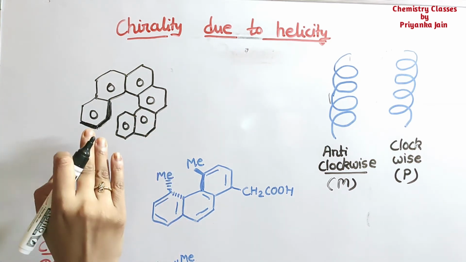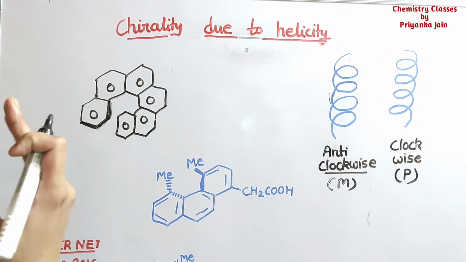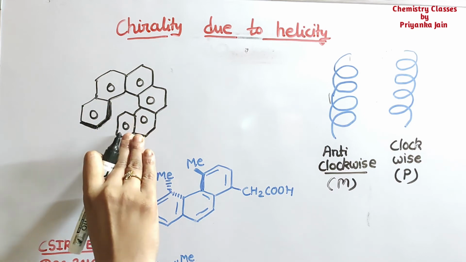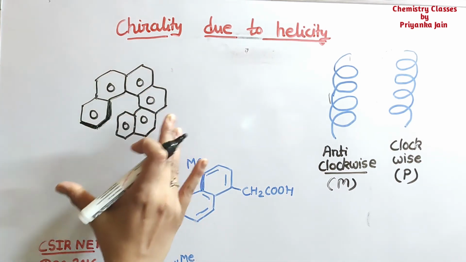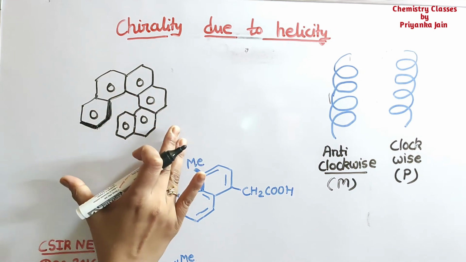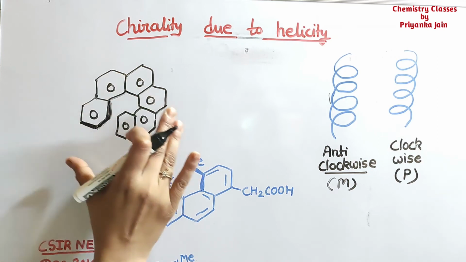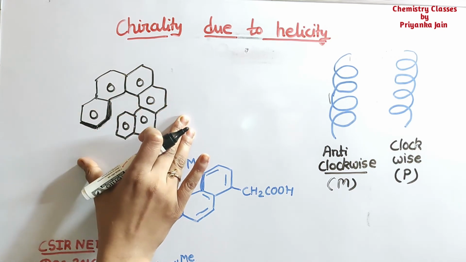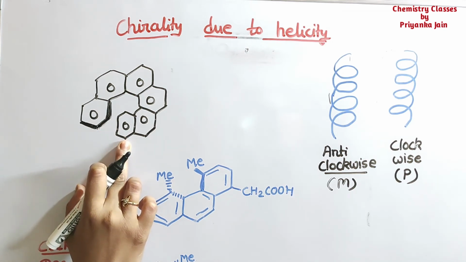In order to remove this crowding or steric hindrance, this ring will go above the plane and this will go below the plane, and all other rings will remain in the plane. So the molecule as a whole becomes non-planar. This is the thing that you have to understand. So the molecule will become chiral due to the helical structure. This is above the plane and this is below the plane, right?